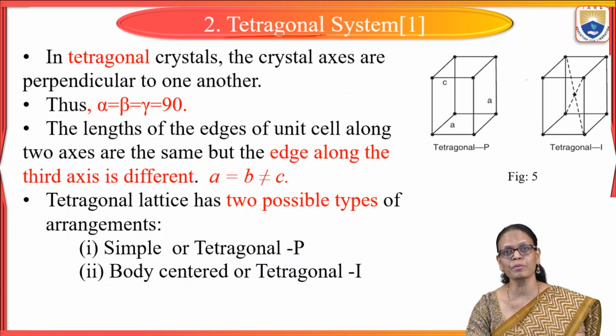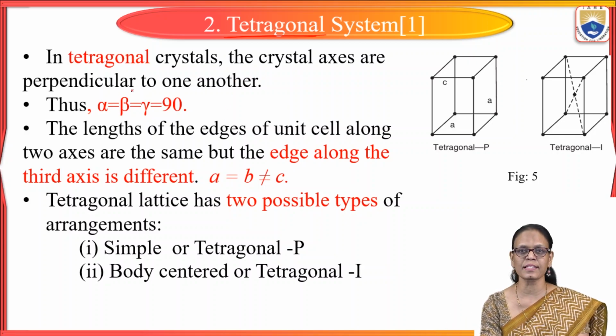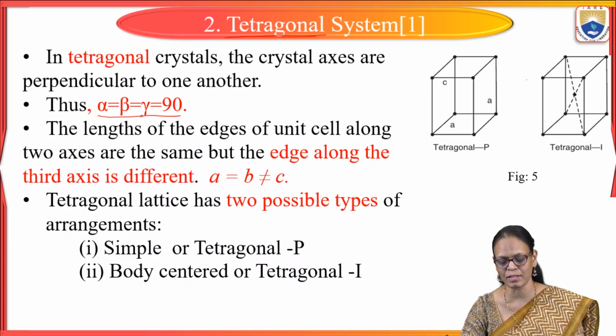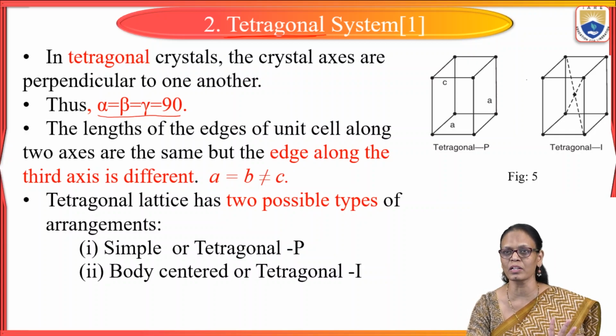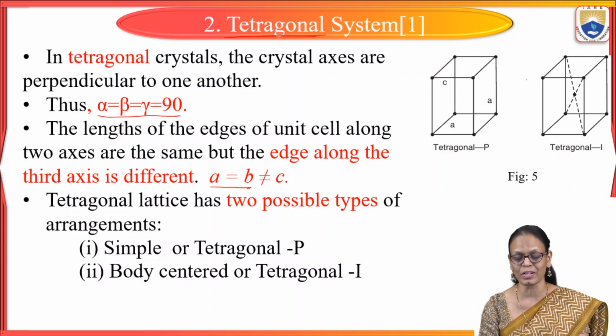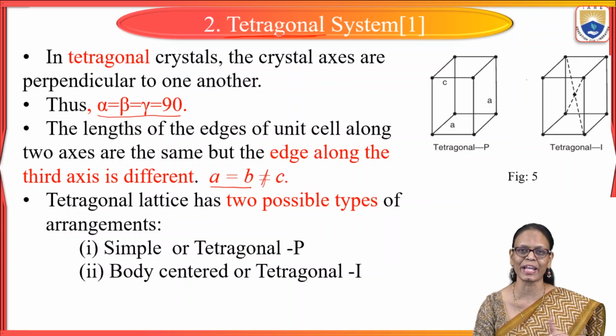In a tetragonal structure, the crystal axes are again perpendicular. That means alpha is equal to beta is equal to gamma is equal to 90 degrees. All the 3 angles are equal. But when it comes to the lengths of the edges, 2 edges are equal: A is equal to B, but it is not equal to C. The length of C is different from that of A and B.